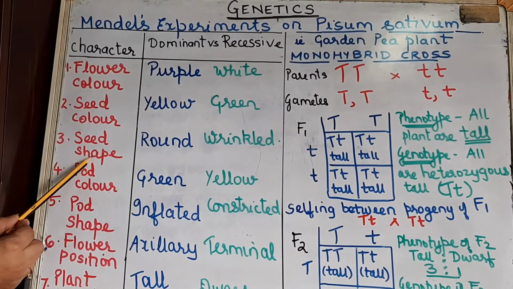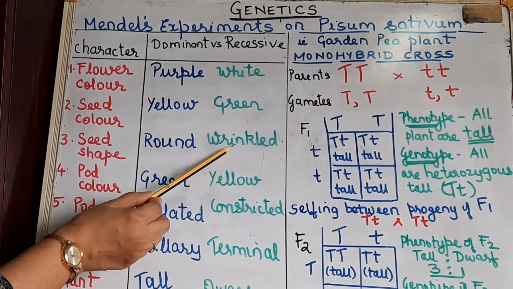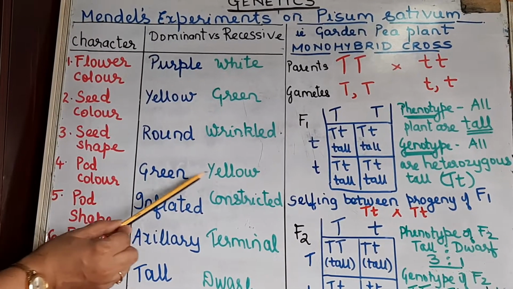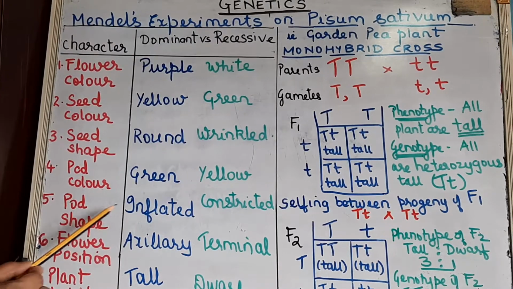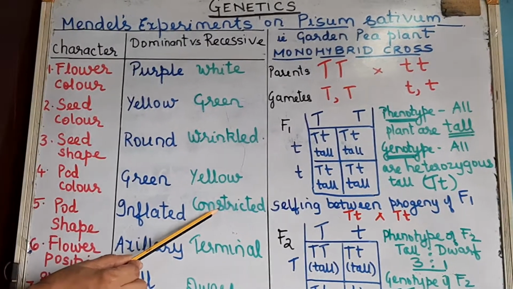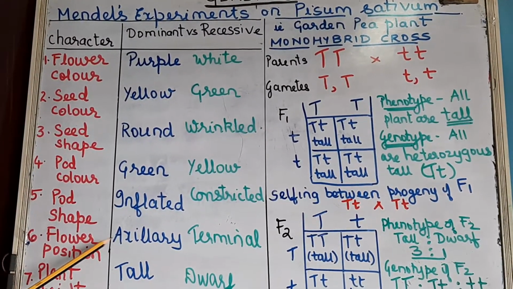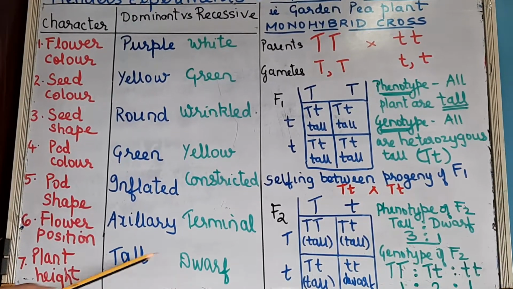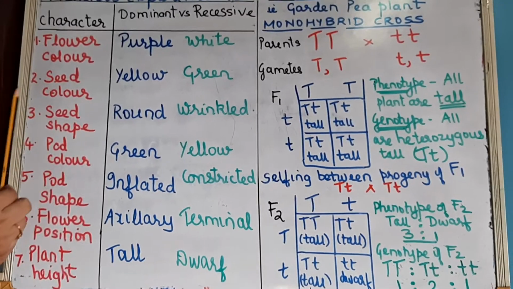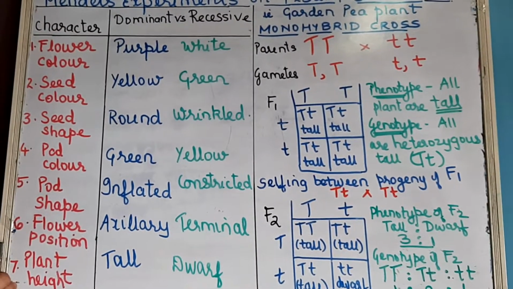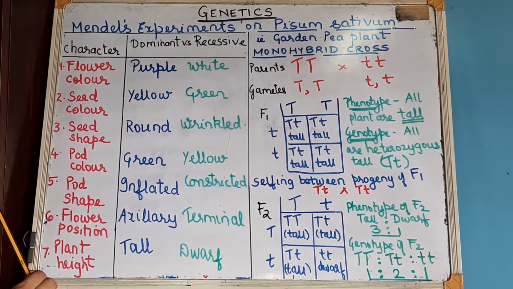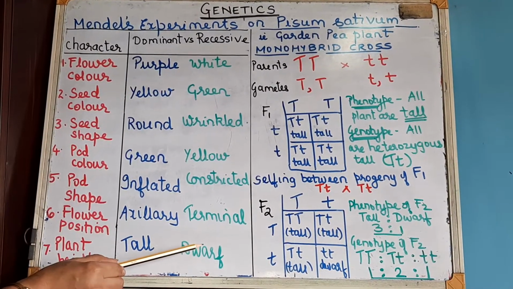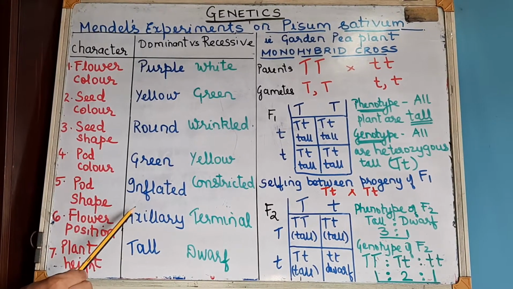Then the seed shape, round is dominant over wrinkled. The pod color, green is dominant over yellow. Pod shape, inflated is dominant over constricted. Flower position, axillary versus terminal, and plant height, that is tall versus dwarf. So these are the 7 characteristics of the garden pea plant, Pisum sativum, and these are all the dominant traits and these are the recessive traits. So choose the odd one out can also be asked based on this.